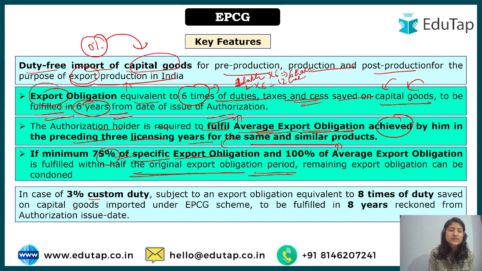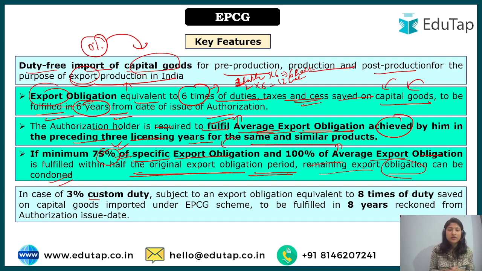So within 3 years, if 75% of the specific export obligation has been achieved and 100% of the average export obligation has been achieved, then in such cases the remaining export obligation can be condoned, means it can be relaxed. Okay, then you don't have to follow this 6 times ratio hard and fast, because you are already doing so well.